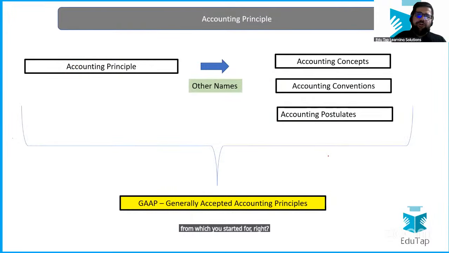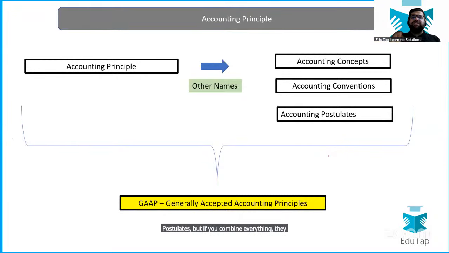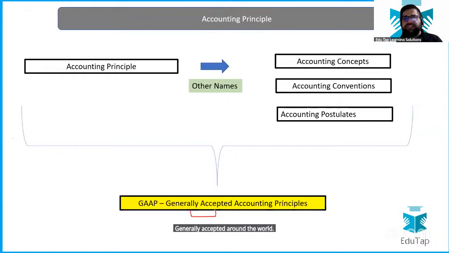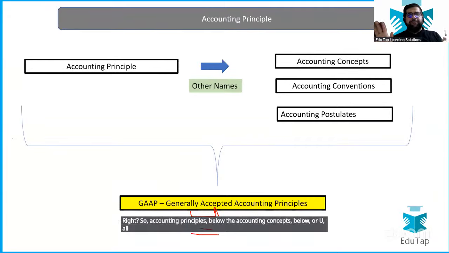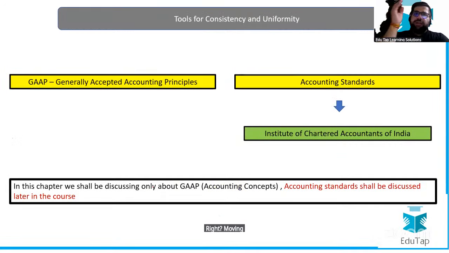Moving forward. Now, these accounting principles are also known as accounting concepts, accounting conventions, accounting postulates, but if you combine everything, they are known as generally accepted accounting principles. Generally accepted around the world, right? So accounting principles or accounting concepts, all mean the same thing. But mostly in your examination language, you will see this particular word, which is GAAP. Generally accepted accounting principles, right? Moving forward. Now, there are two tools for consistency and uniformity, right?